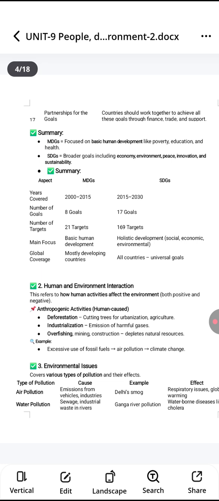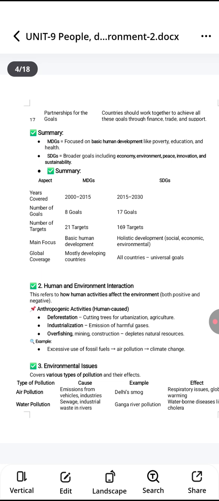Third topic, we have environmental issues, which include the various types of pollution and their effects. First type of pollution we have is air pollution. It is because of emissions from vehicles and industries, for example Delhi smoke. Second type we have is water pollution, and the main cause of water pollution is sewage and industrial waste in rivers, for example Ganga river pollution. Next we have noise pollution. The main cause of noise pollution is honking, construction, loudspeakers, for example city traffic noise.